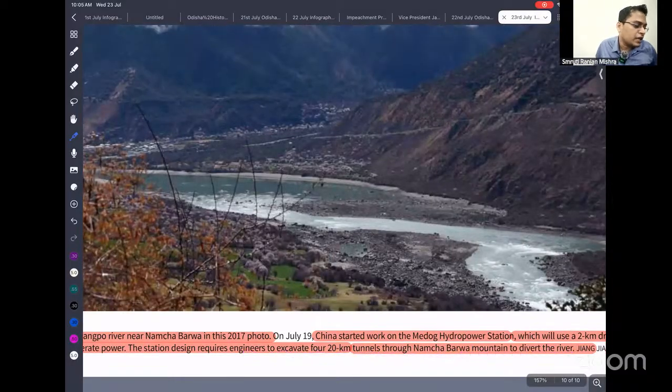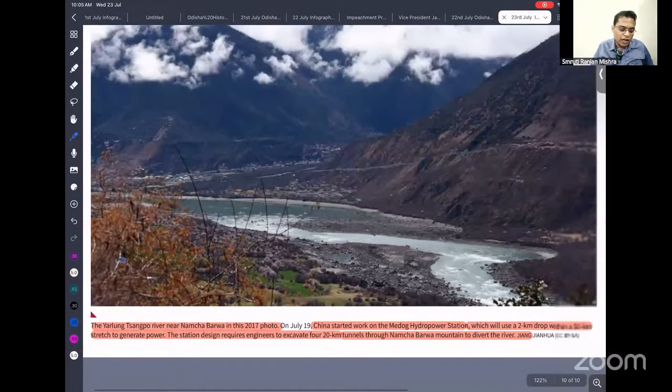So that means China is planning a huge water diversion project, so that they are able to transfer water from this Brahmaputra river to meet their growing water need. But if we divert this water, that might create a water crisis in India. So that is our concern, and we don't have any.